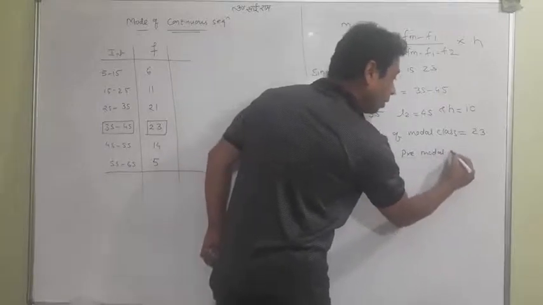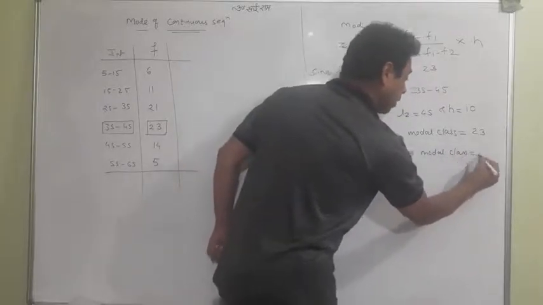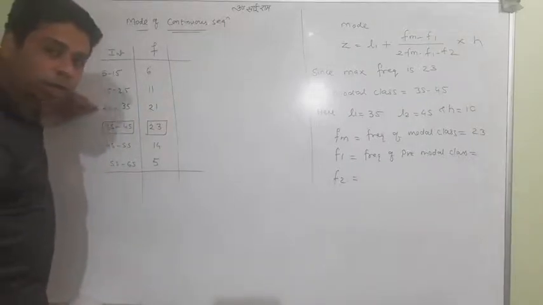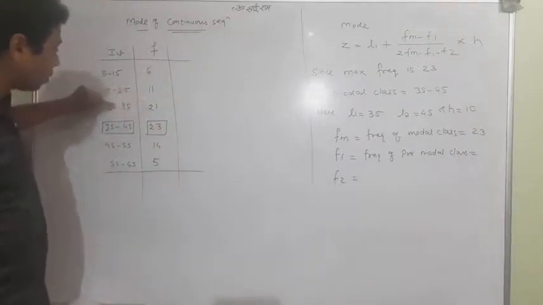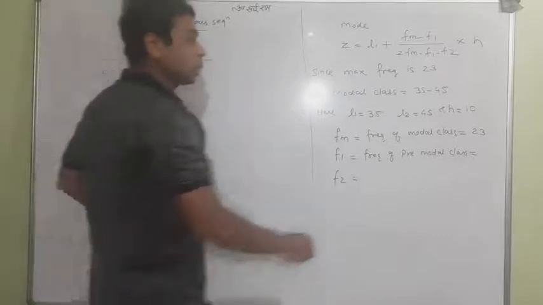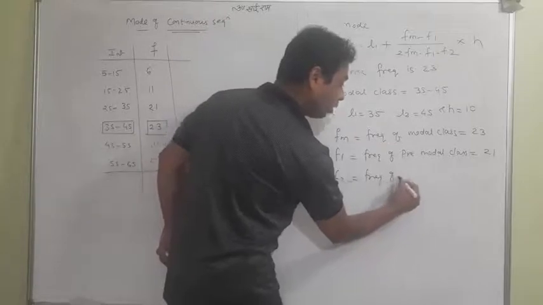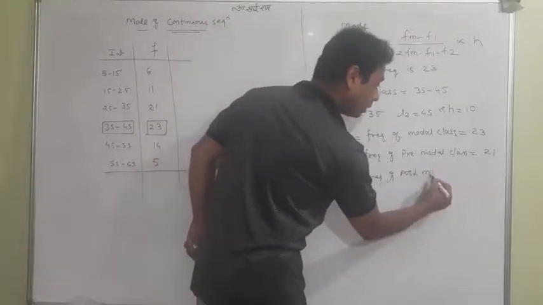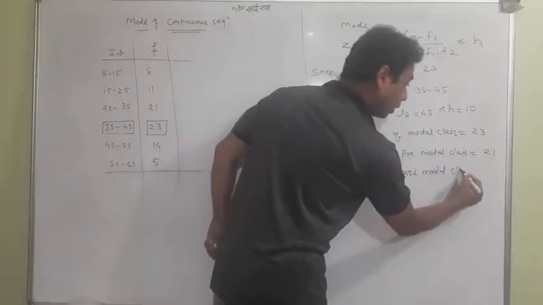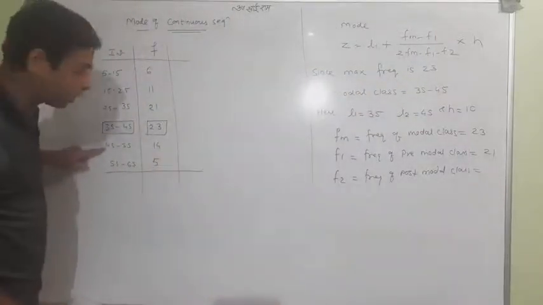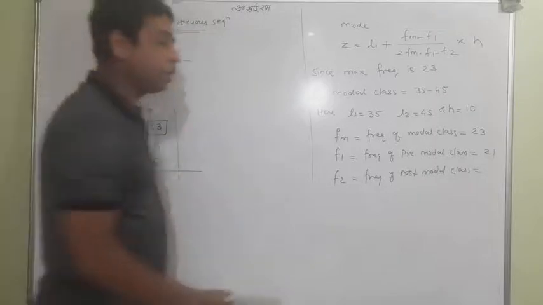This is the model class, this is the preceding model class, and the frequency of the preceding model class is 21. And this is the frequency of the post-model class, which is 14.